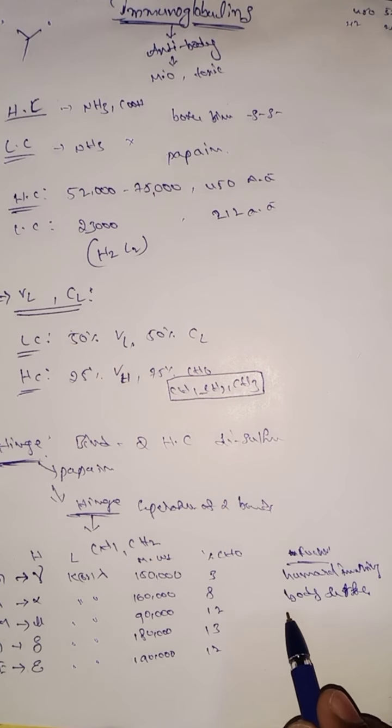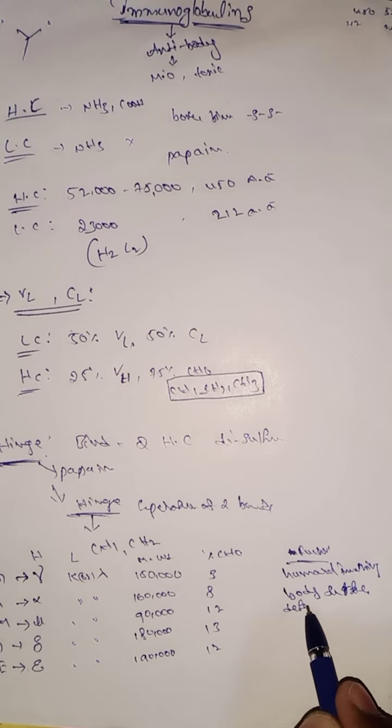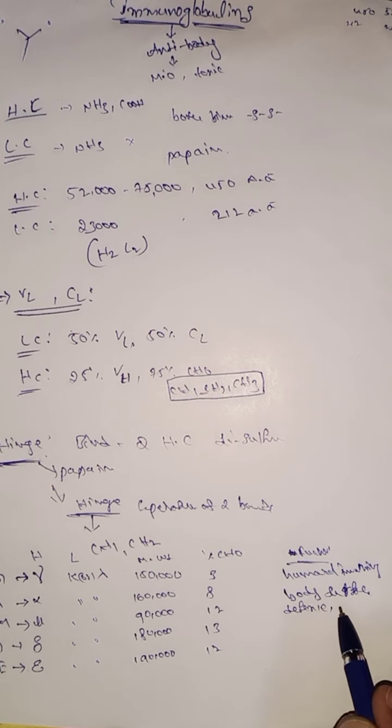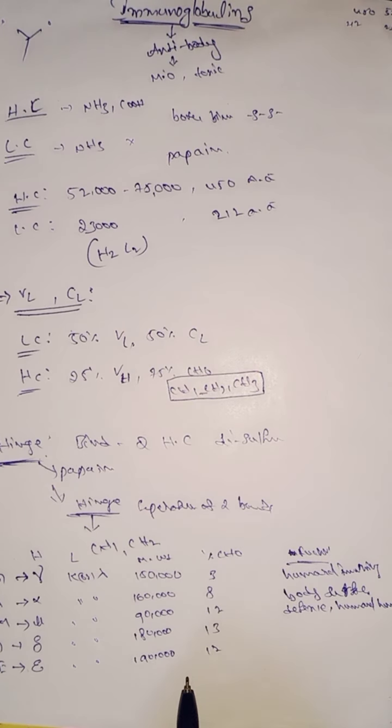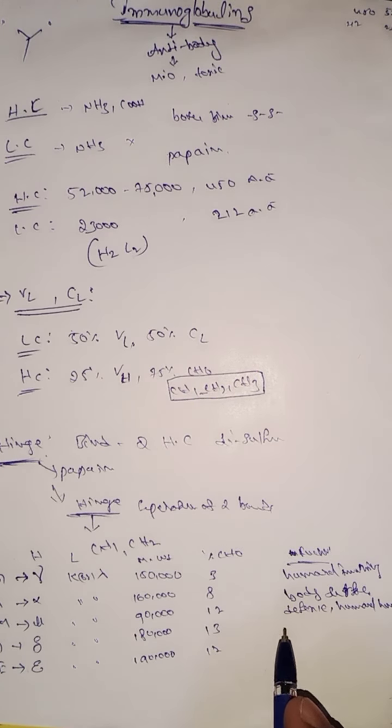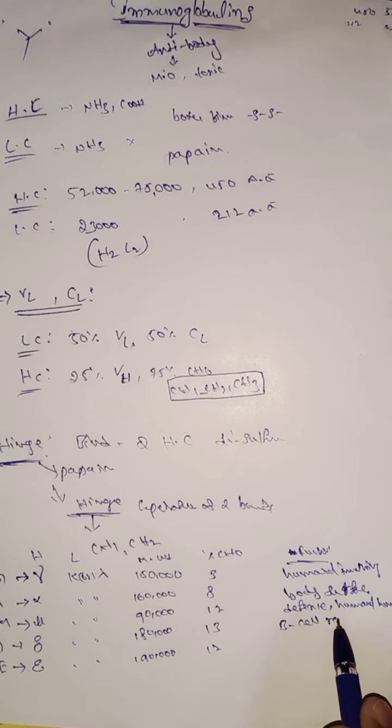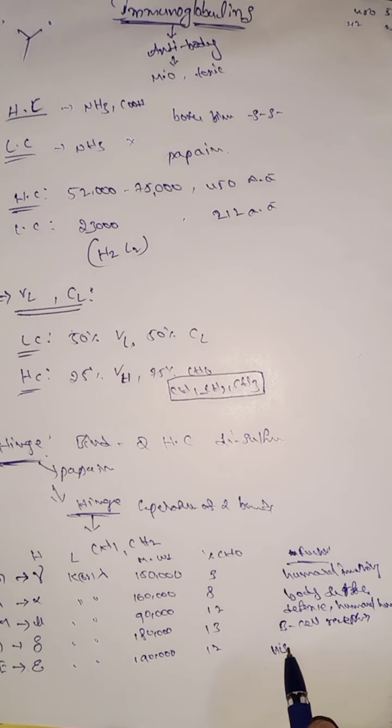So it maintains the first line of defense as well as humoral immunity. The next one, IgD, is the B cell receptor, and IgE is hypersensitivity and histamine release.